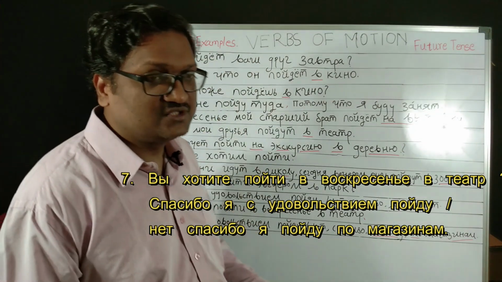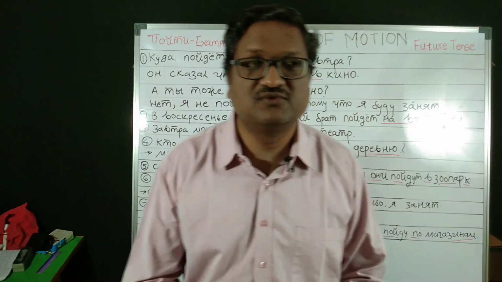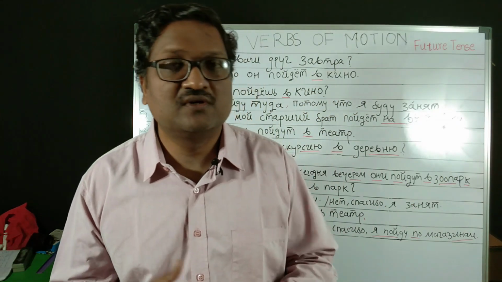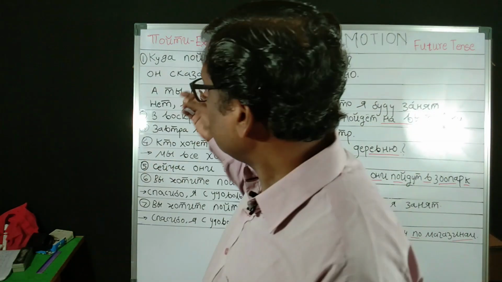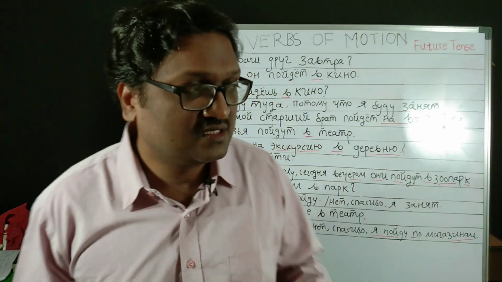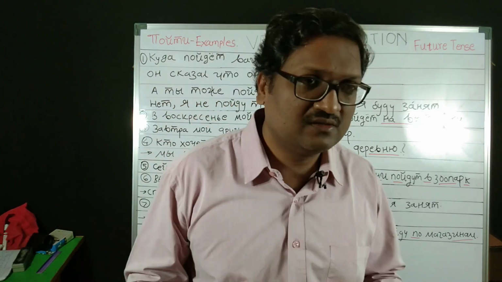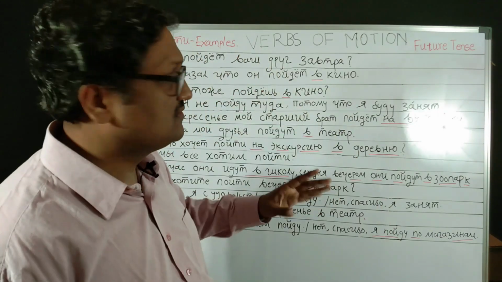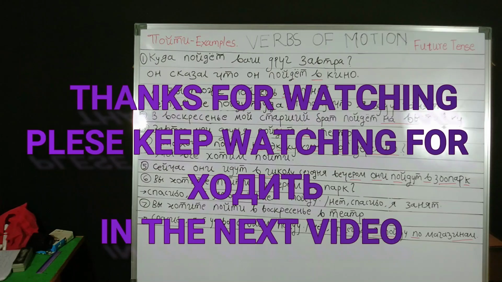That's all about the future tense. We have covered the maximum examples of future tense. Now we'll move further. We have covered itti. We have covered the future tense paiti. Now we will cover the present tense of khadit. Khadit is another verb. So itti and paiti we have covered. Now we will go to khadit.